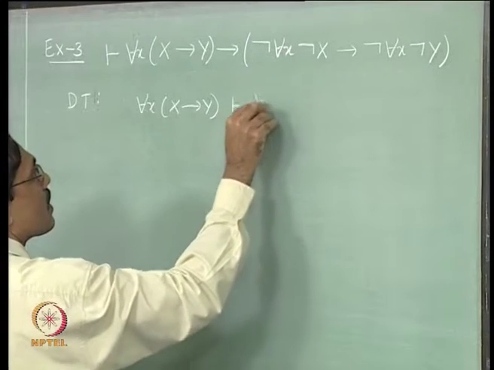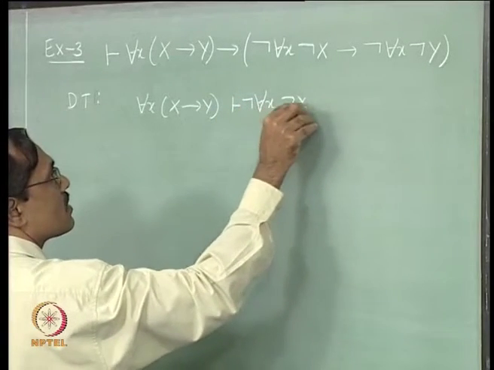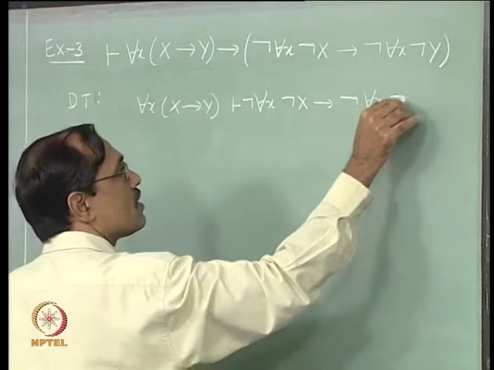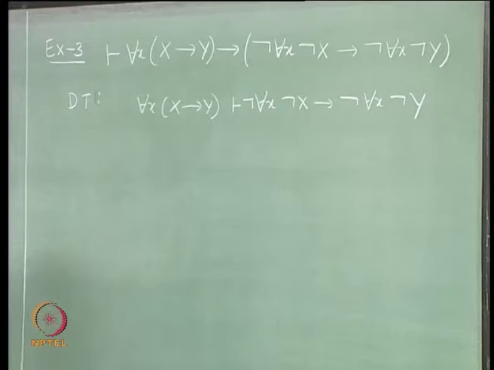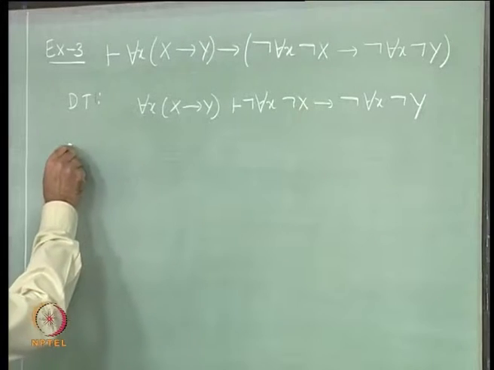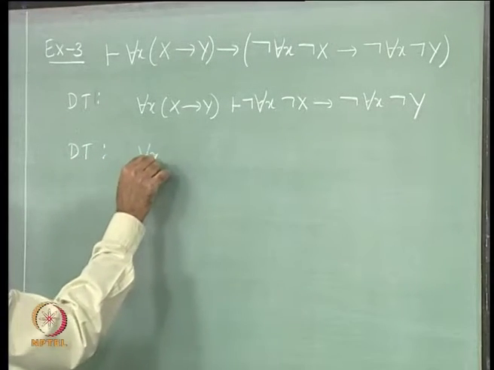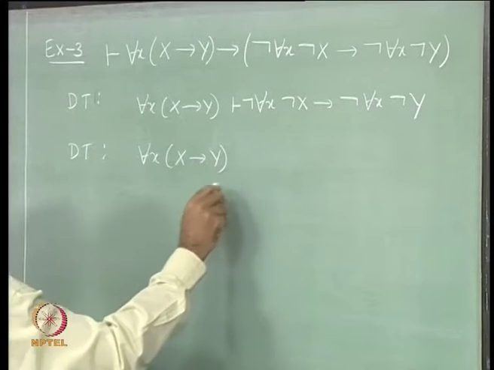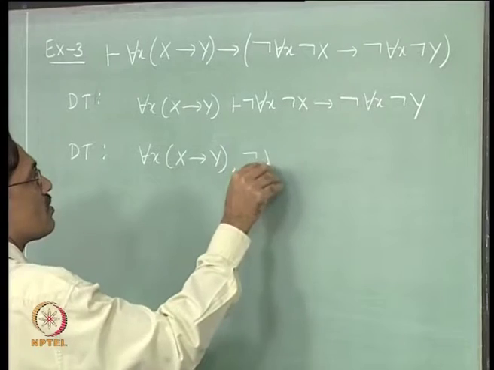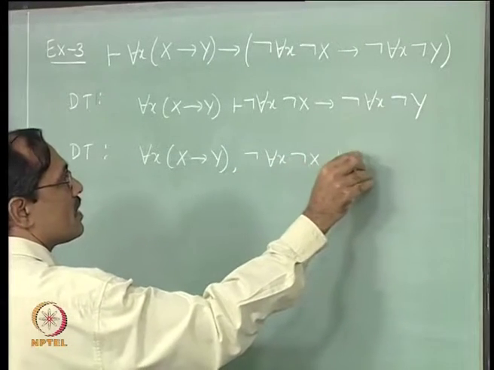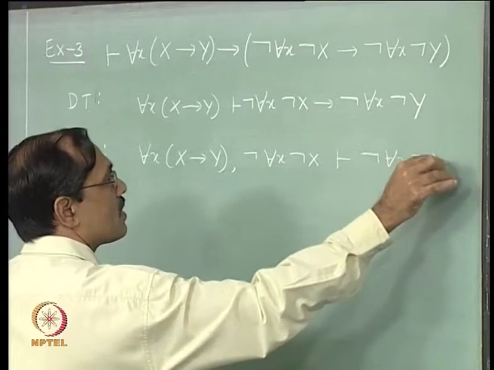entails not for each x not x implies not for each x not y. Here itself you can use contraposition, right. By contraposition it is enough, but contraposition we can't use here, it has to be used inside the proof again. Only meta theorems we can use outside the proofs. So, then let us use again the deduction theorem, which says for each x implies y and not for each x not x entails not for each x not y.